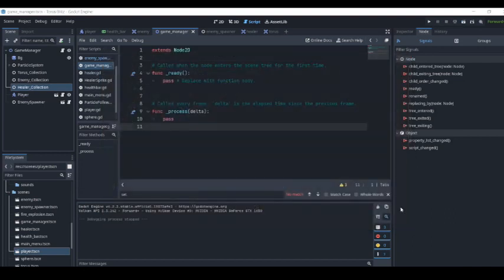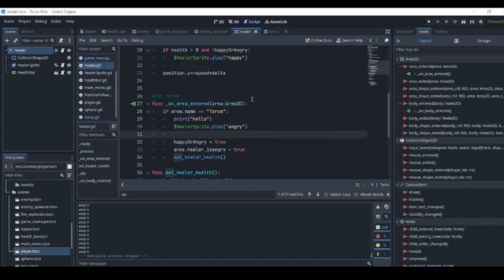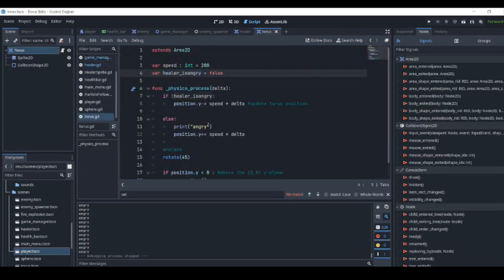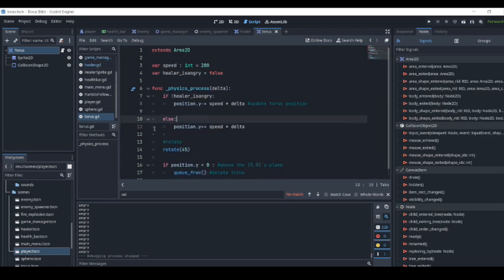Anyway, let's figure it out. Alright, so I was able to make it bounce back. I forgot that I created a healer is angry variable, which checks if the healer is angry, and if it's angry, we want to reverse the position here. And then, right, we are not queue freeing it, that's the problem. I'm gonna queue free it